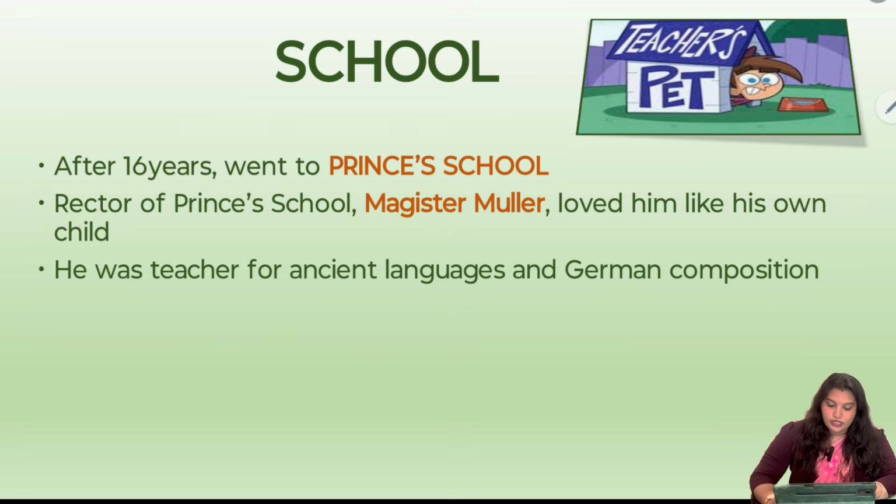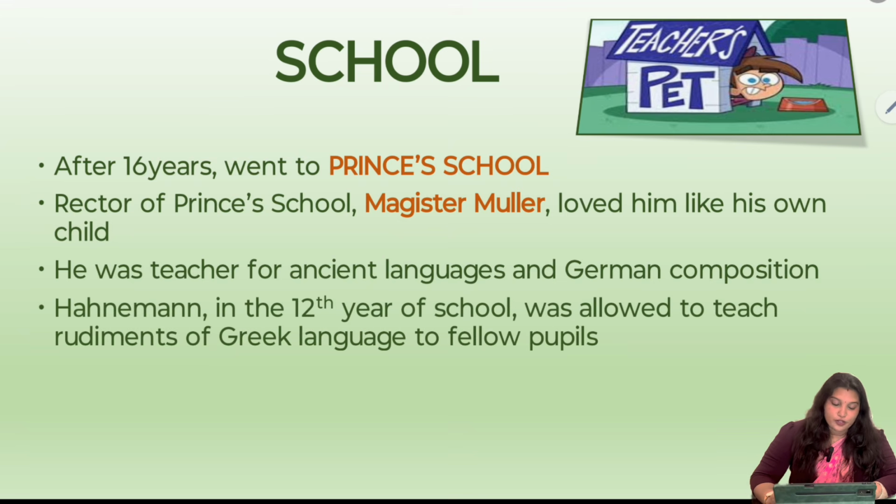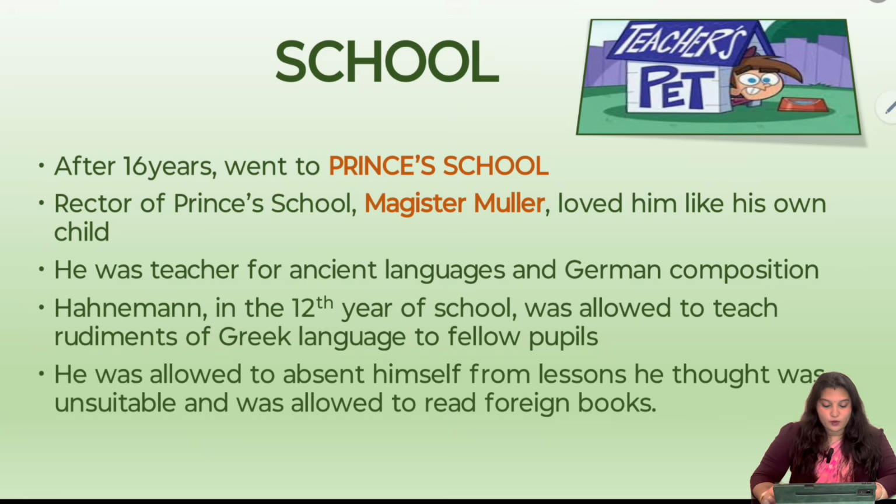Hahnemann, in the 12th year of the school, was allowed to teach rudiments of the Greek language to fellow pupils. That is how strong he became in languages. He was allowed to absent himself from lessons he thought were unsuitable and was allowed to read foreign books. Magister Muller was so impressed by Hahnemann and trusted him so much that he was allowed to remain absent from the normal classes, which he thought he already knew, and was given permission to read other foreign language books.